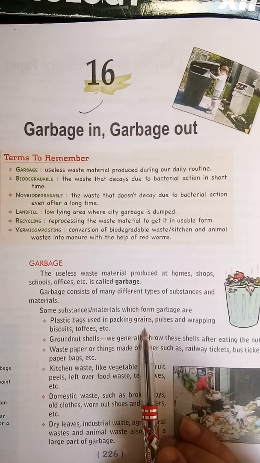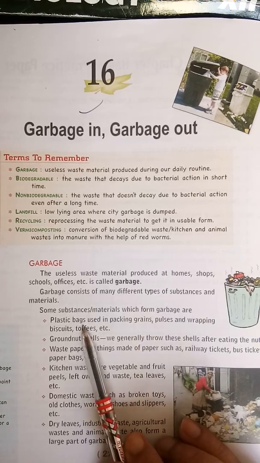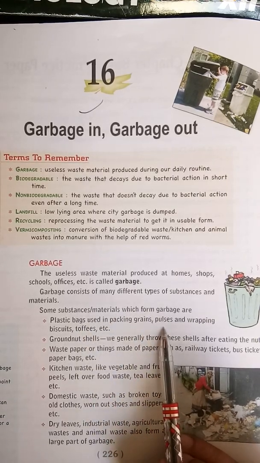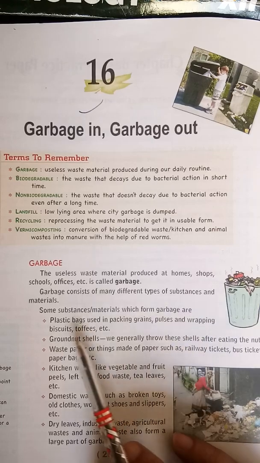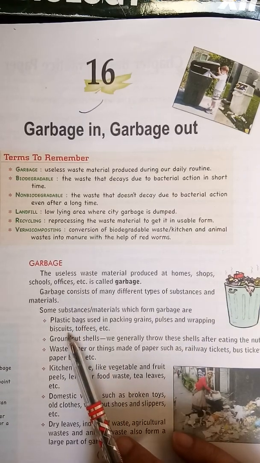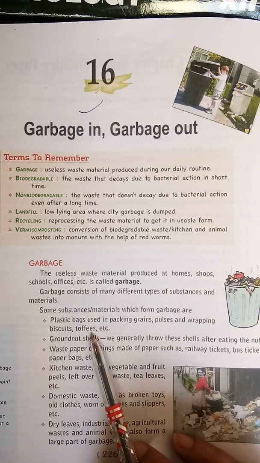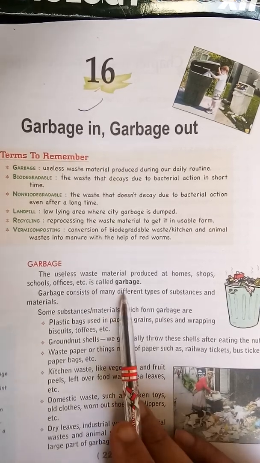When you get anything from the market, it is packed in plastic bags. Pulses, when you take them home, are covered with a plastic bag. The wrapper of a biscuit and of toffees are useless material. That collectively forms garbage.